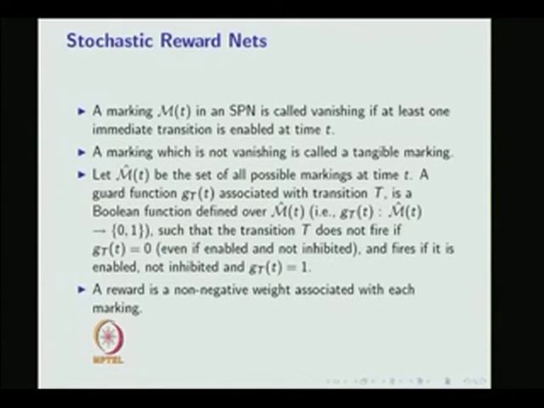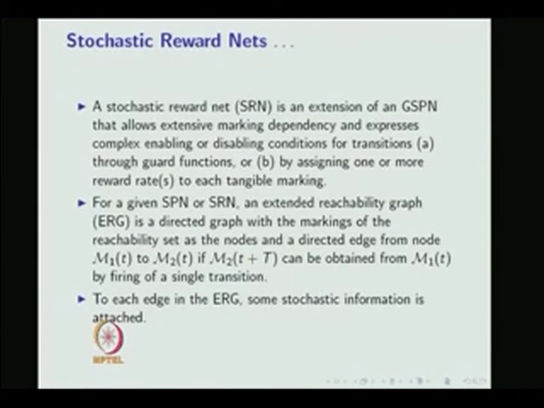A reward is a non-negative weight associated with each marking. So, we are first defining what is a reward and what is a guard function. Along with the reward and guard function, we are going to define the stochastic reward nets. A stochastic reward net is an extension of generalized stochastic Petri net that allows extensive marking dependency and expresses complex enabling or disabling conditions for transitions through guard functions, or by assigning one or more reward rates to each tangible marking.